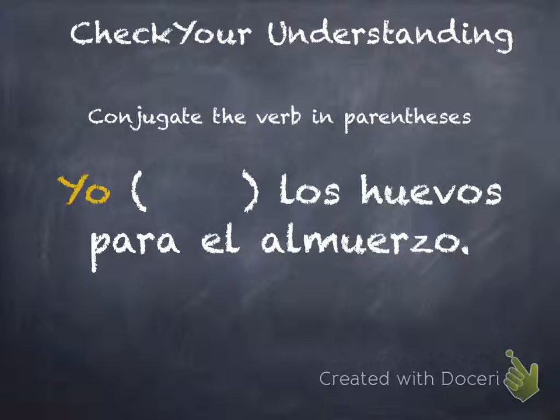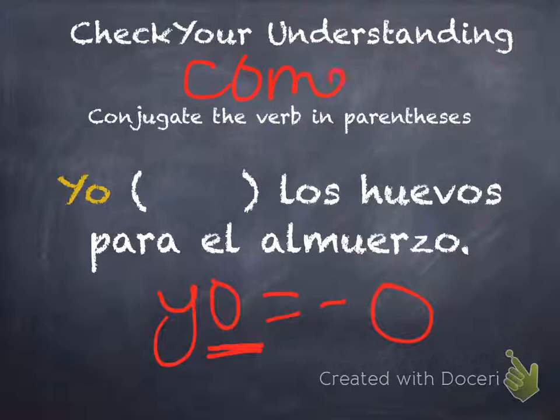Remember that the yo form in all of the forms is going to be easy to remember because it ends in o, and our ending is o. So our verb was comer. We dropped our ending, so we have com, and now we add our o. So yo como los huevos para el almuerzo. And of course, we could drop our subject completely and just say como.